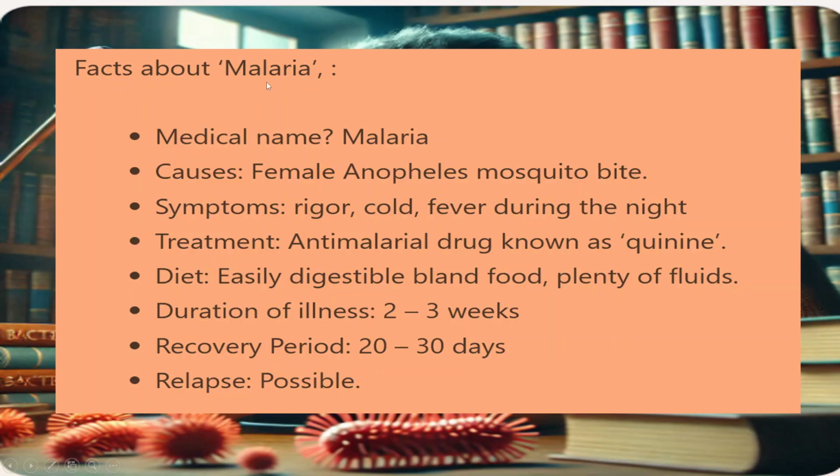Here, the facts about malaria. Medical name is malaria. Causes: female Anopheles mosquito bite. Symptoms: rigor, cold, fever during the night. Treatment: anti-malarial drug known as quinine. Diet: easily digestible bland food, plenty of fluids. Duration of illness: 2 to 3 weeks. Recovery period: 20 to 30 days. Relapse possible.